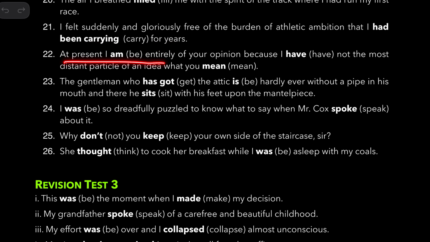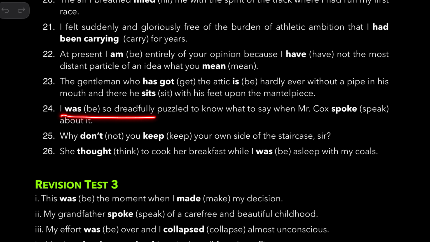At present, I am entirely of your opinion because I have not the most distant particle of idea what you mean. These are all from the last lesson, Box and Cox. The gentleman who has got, remember, has got, who has got the attic is hardly ever without a pipe in his mouth, and there he sits with his feet upon the mantelpiece. I was so dreadfully puzzled here. For this word be, you should use was as per the lesson.